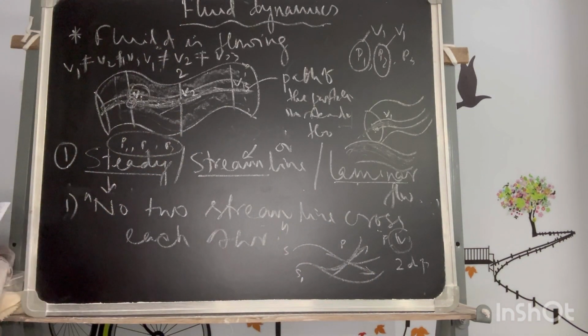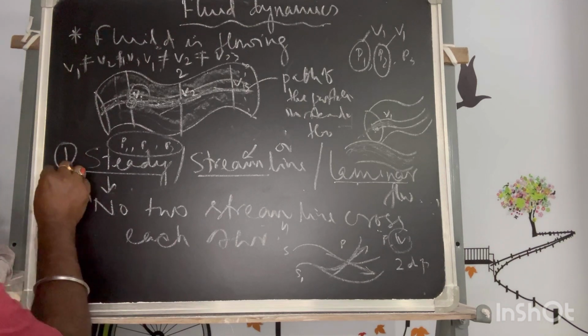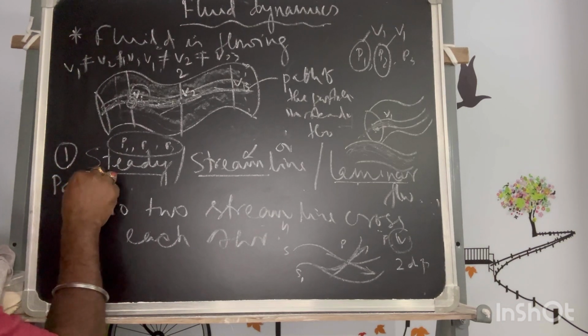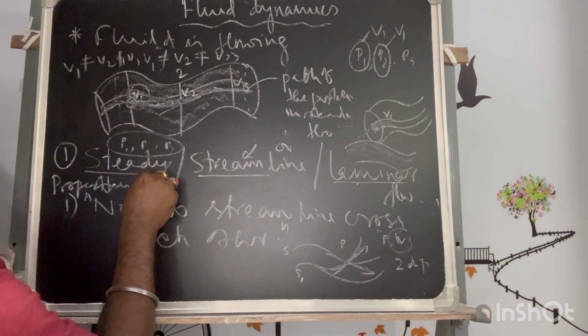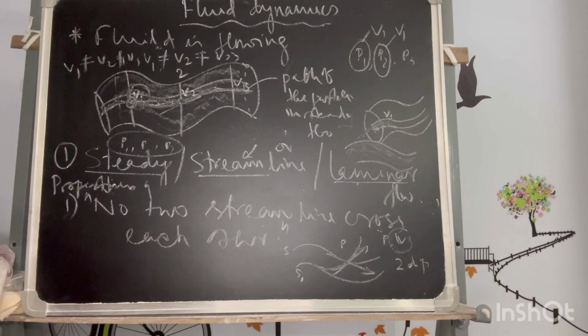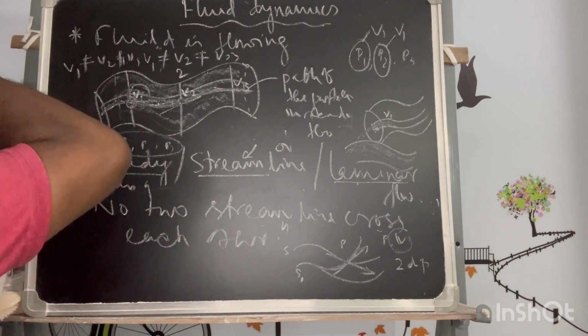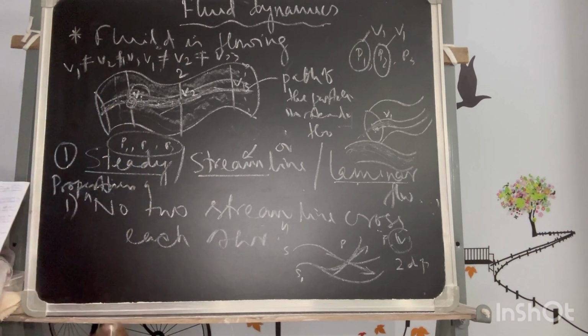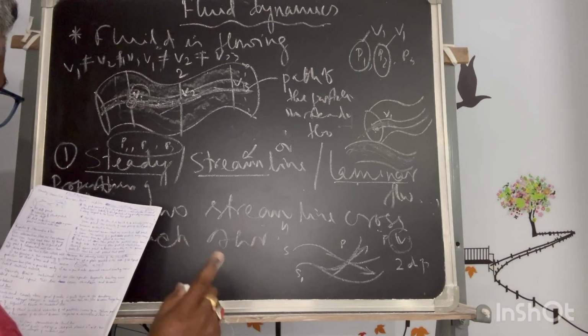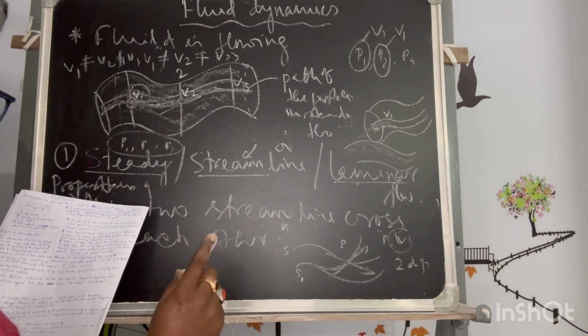Okay, these are the properties of streamline flow. The second is that, let me read it out completely. In a streamline flow, no two streamlines can cross each other.